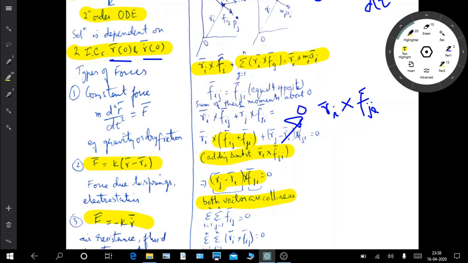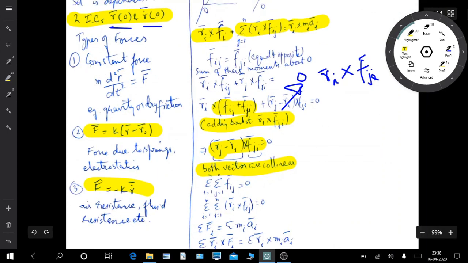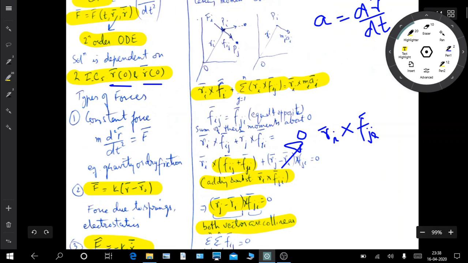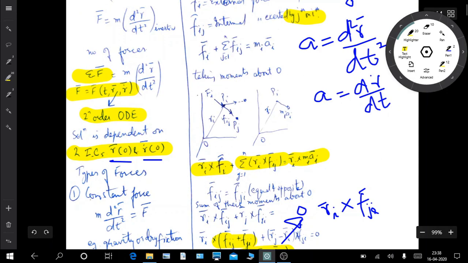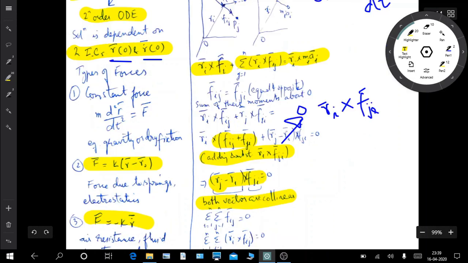So this whole quantity reduces to 0. So again this equation, this becomes 0, this is 0, and also Rji minus Rij cross Fji, this is also 0.